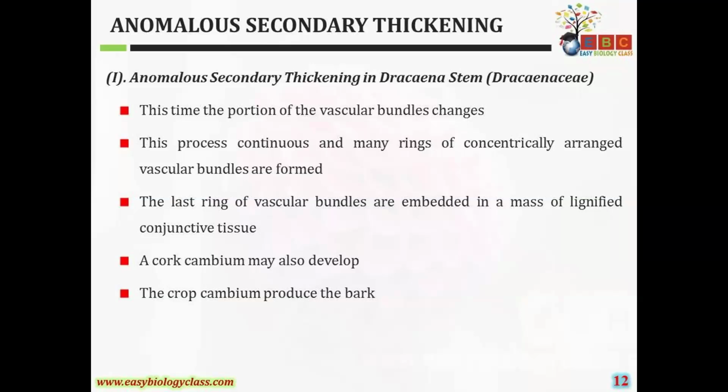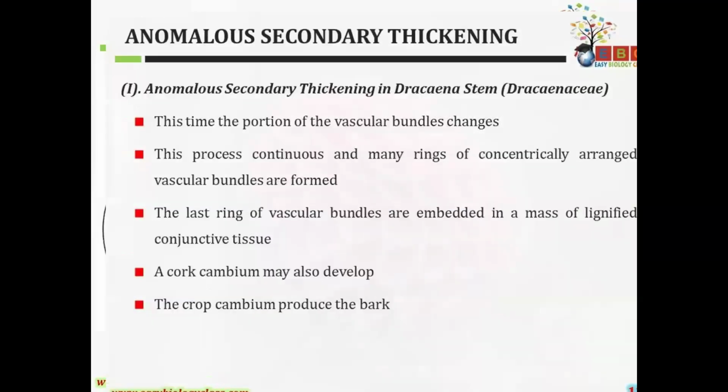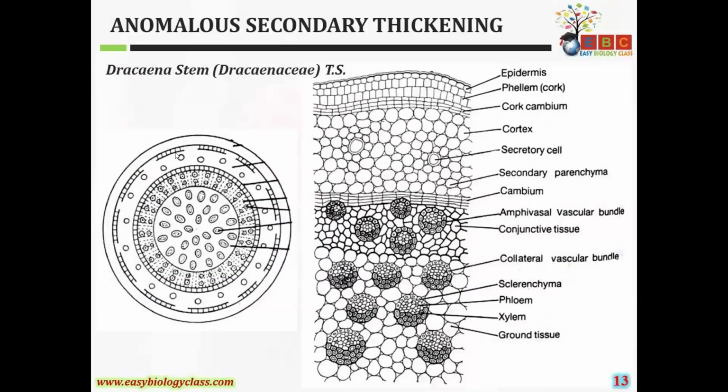So the cork cambium produces the bark. This is the internal structure of the Dracaena stem. It contains the outer epidermis. Epidermis is followed by the sclerenchymatous hypodermis. Next, all these are the vascular bundles which are scattered in the cortex, the cortical cells.